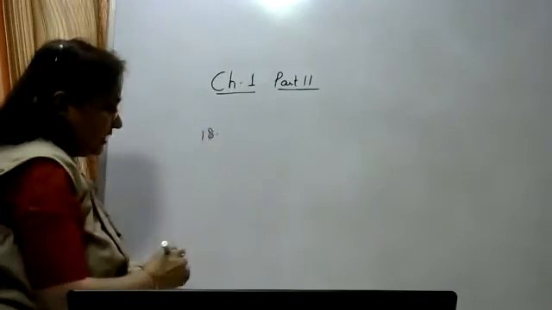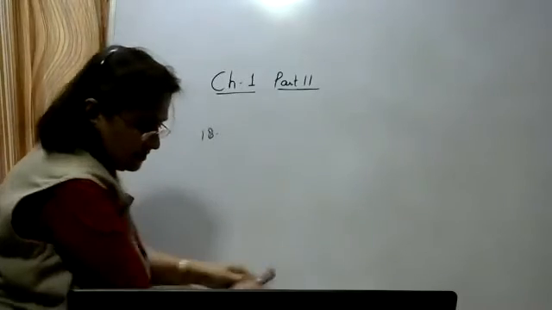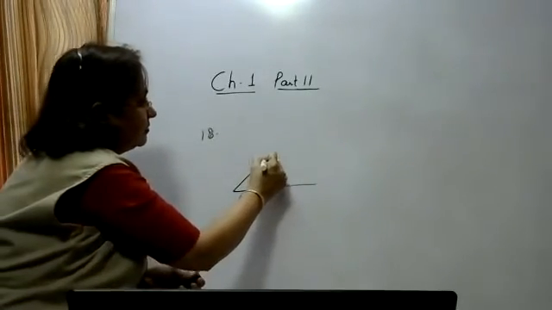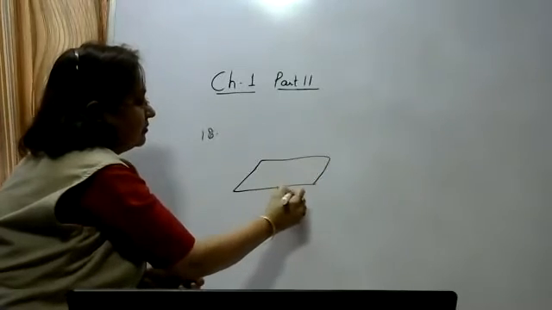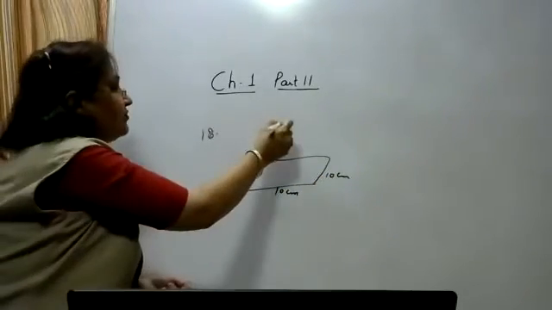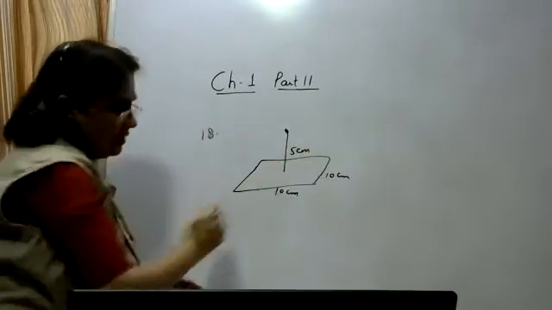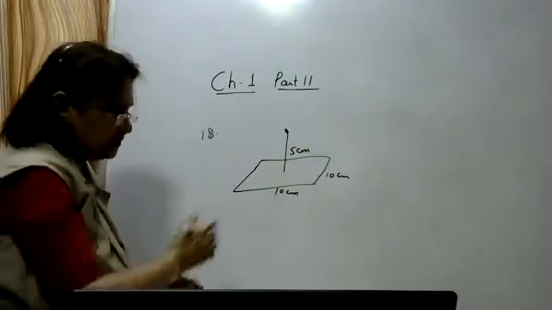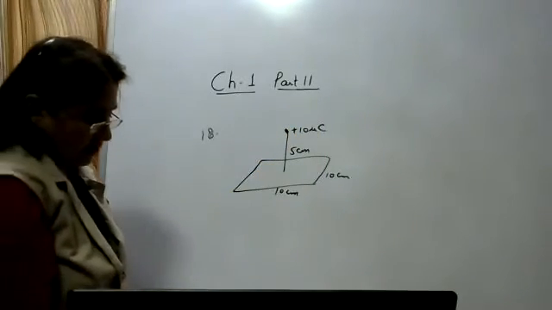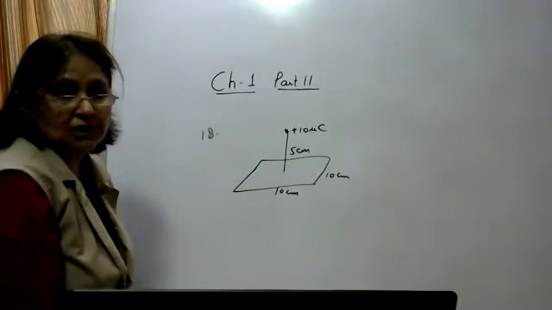So there is a square surface of side 10 into 10 centimeter, and a charge Q, which is plus 10 microcoulomb, is placed 5 centimeters above it. What is the magnitude of the electric flux through this square?